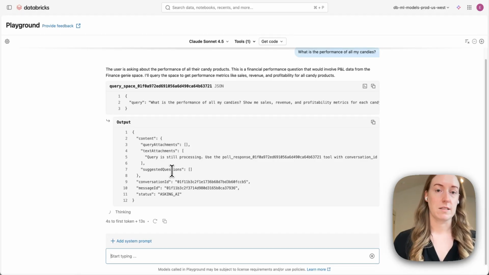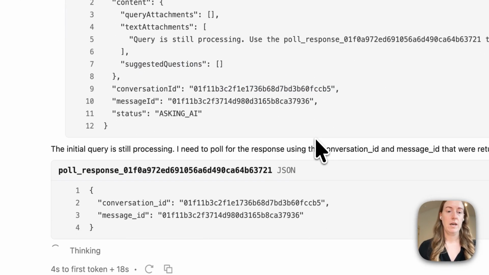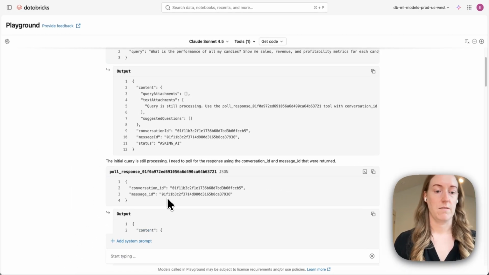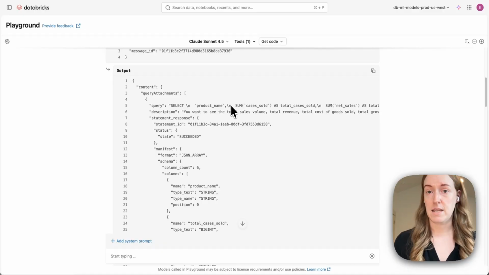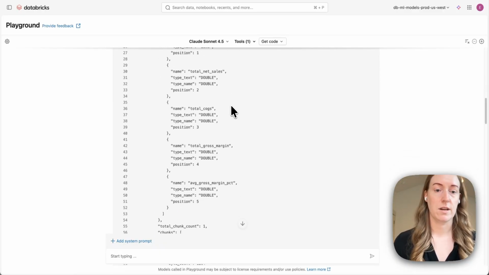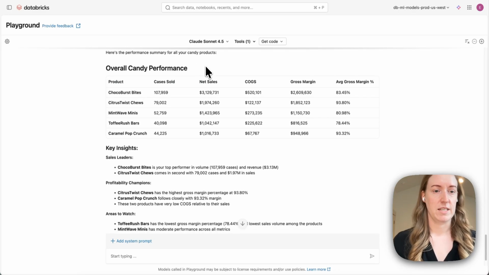The query is still processing, and it's able to then use that pull response tool that I showed you. So we can start to pull that response. We can see the conversation ID, and then we can actually see it came back with a select statement. So it actually gave me that text to SQL answer. It came back with a bunch of information. I can see all of these nitty-gritty details, but I can also see this overview where I can see all of the different candies that I offer, as well as their cases sold, net sales, etc. So it's able to just pick up those tools naturally right out of the box.